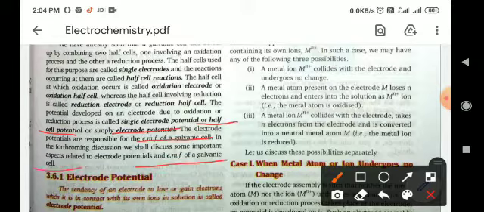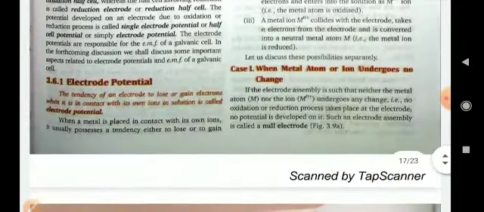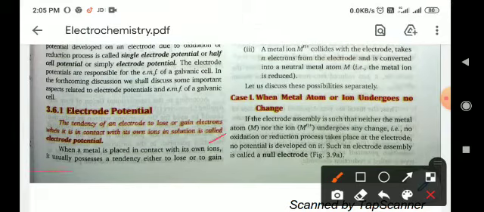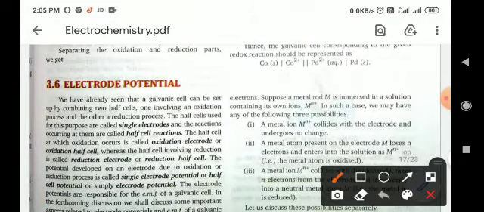So what is the electrode potential? The tendency of an electrode to lose or gain electrons when it is in contact with its own ion in solution is called electrode potential. That is the definition of electrode potential. When a metal is placed in contact with its own ion, it usually possesses a tendency either to lose or gain electrons. Suppose a metal rod M is immersed in a solution containing its own ions, that is